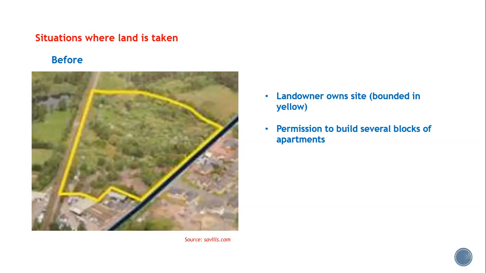You see this one line on the left, which runs from the bottom of the picture up to the top, and then there's another one on the right that's shaded in blue, which runs from the bottom of the picture up to the right. Now let's imagine that a local authority wishes to take part of this plot to build a new road in between these two other roads.